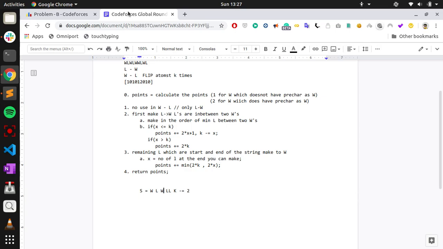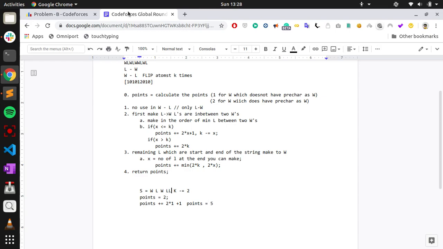I will calculate the points. The 2 W's will get 1 point each, so 2. Now because of the L between two W's, you can make the L to W, and since x equals 1, we can do 2 into 1 plus 1, which is 3. So 2 plus 3 would be 5 points.